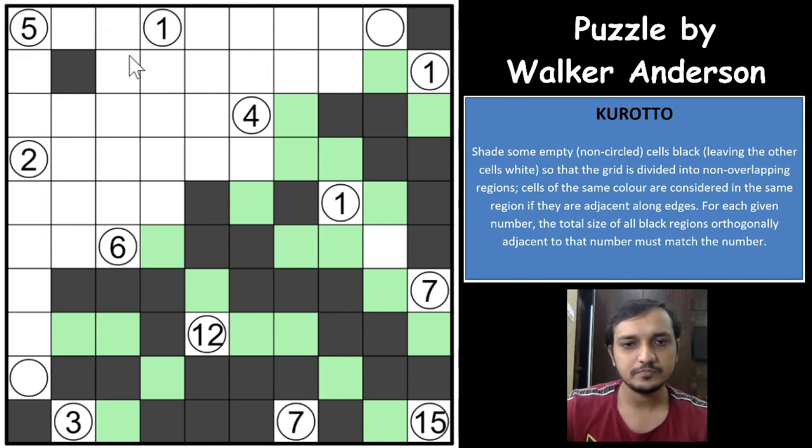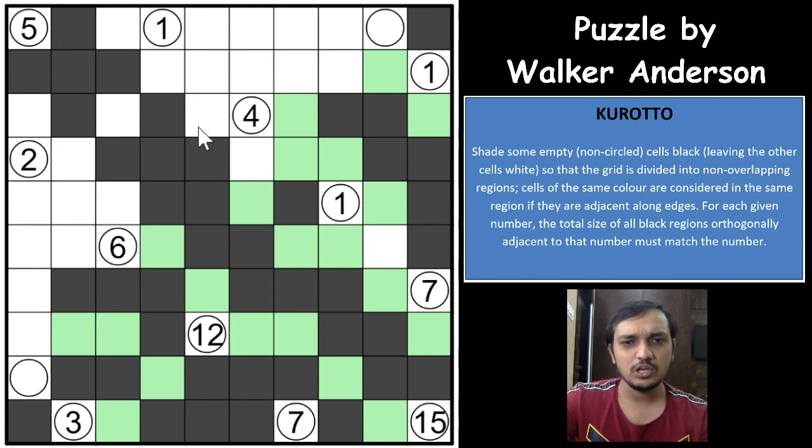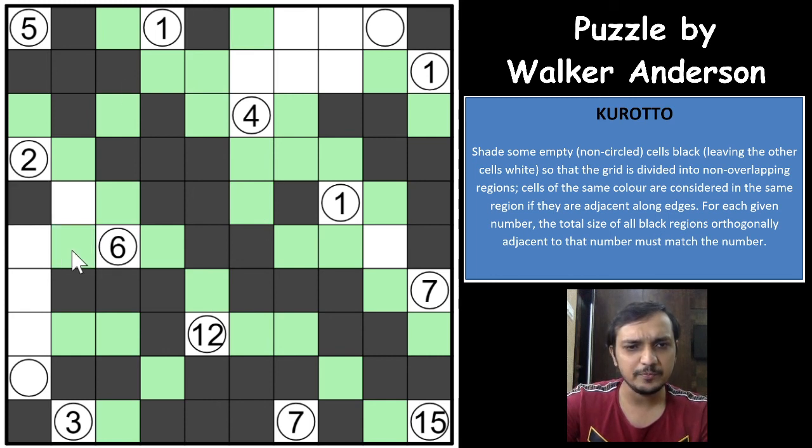Okay, there's an excellent logic here. The 15 needs 5 more shaded cells, and the 5 needs 5 more shaded cells, and there is only one way that can be fulfilled. Because of the limited space here, the 5 cells for the 15 and the 5 cells for the 5 have only one way to go, because it cannot touch the 4, 1, 2, 6, all the 4 clues, and it cannot even go outside of these clues, right? Which means this has only one way to do, and with that we complete the 15 clue and the 5 clue. So the 1 clue also is fulfilled, and the 2 clue can be fulfilled by having one